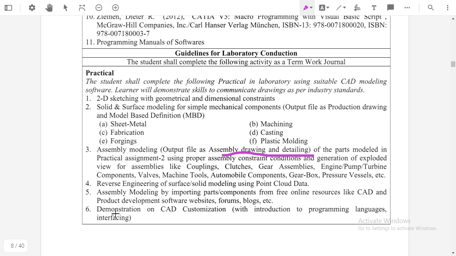The next one is reverse engineering of surface and solid modeling using point cloud data. Reverse engineering means that once we assemble it, we have to disassemble it.